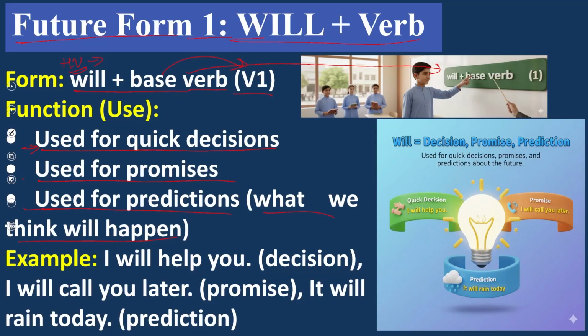That is called predictions. Now, look at these examples. I will help you. What does it mean? This is a decision. And I will call you later. This is a promise. And it will rain today. This is our prediction. So it is very clear that future indefinite tense is basically used for quick decisions, promises, and predictions.